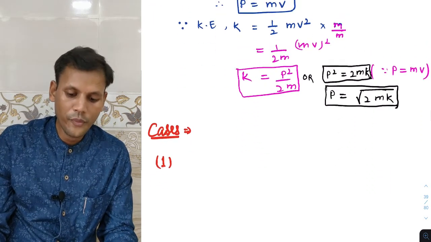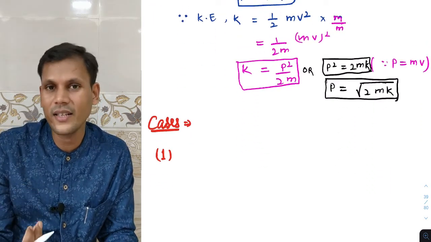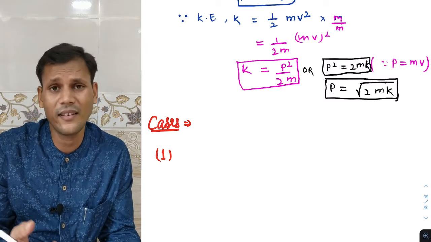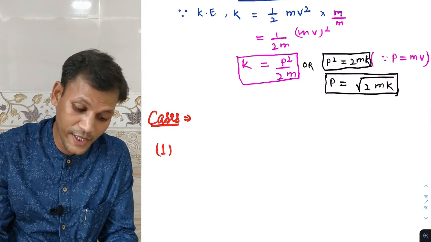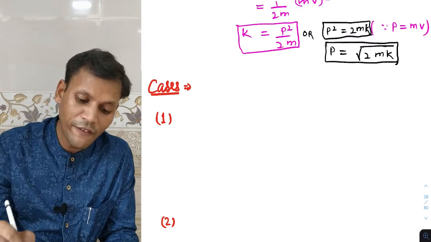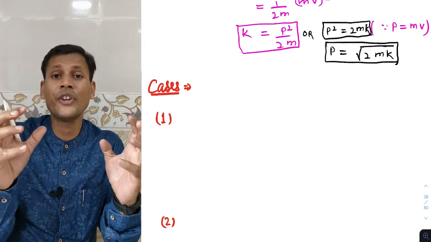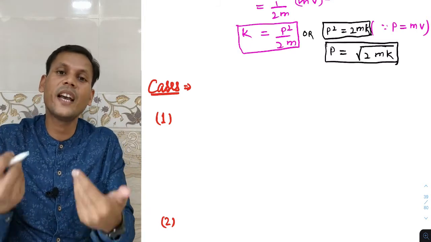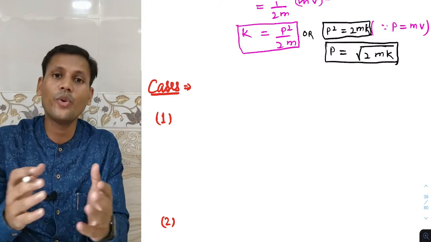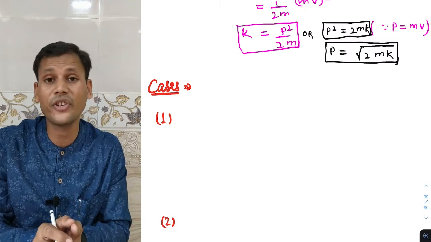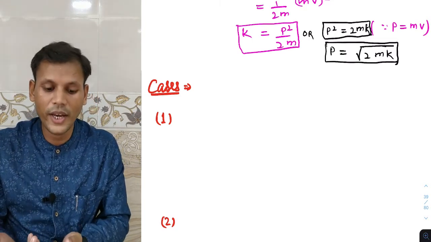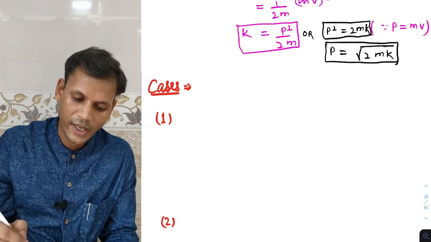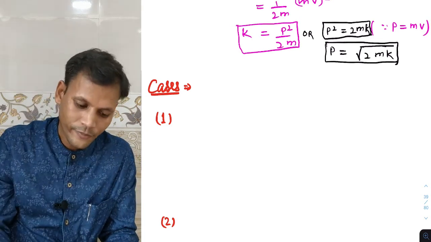Okay, now we can discuss the two different cases. Assumptions are there, they are the cases. Case 1 we can take, if two bodies have the same momentum, and second case, if they have the same kinetic energy, then what will be the relation of their masses, what will be the ratios, and in the other case. So we can write what is the first case.